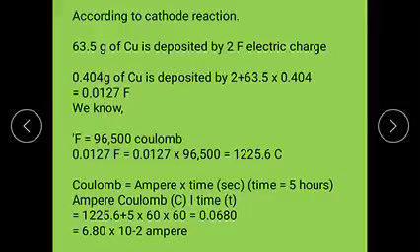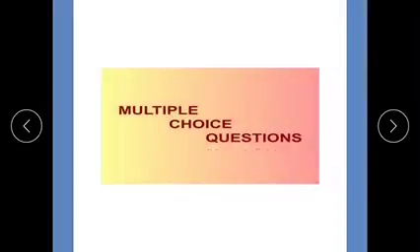But we know coulombs equal ampere into time. Here the time is 5 hours, that is 5 into 60 into 60 seconds. So the current is 1225.6 divided by 18000, which equals 6.80 into 10 to the power of minus 2 amperes.